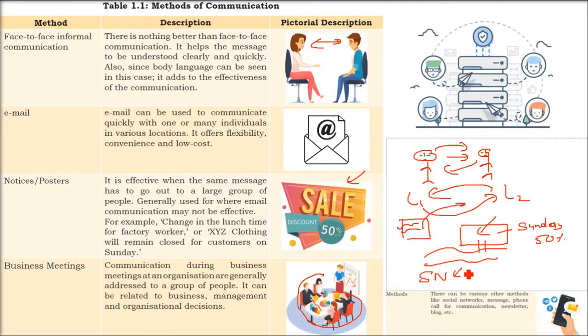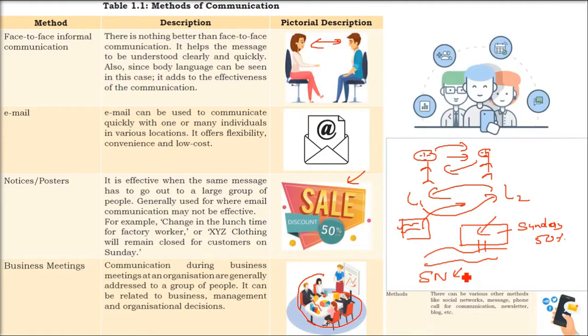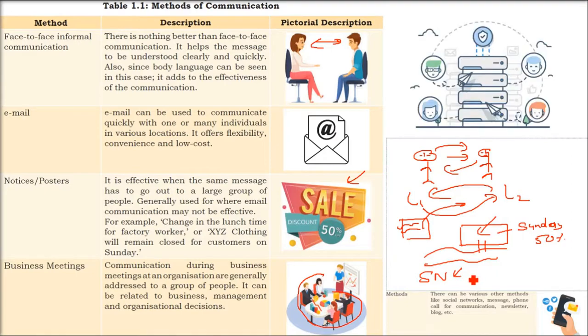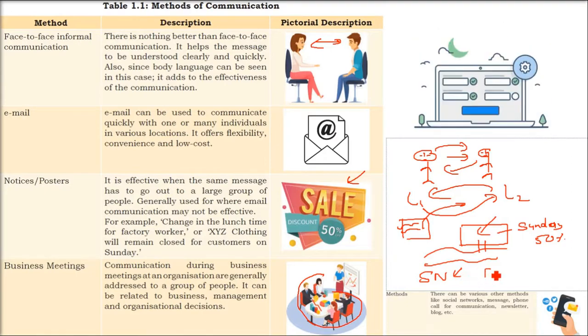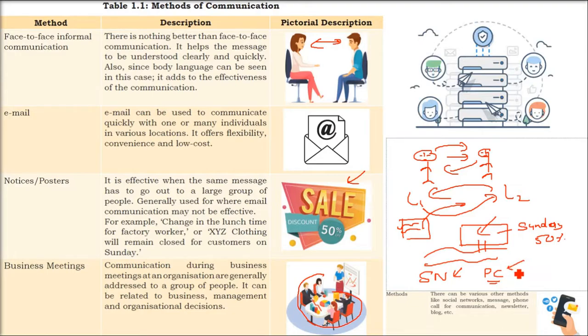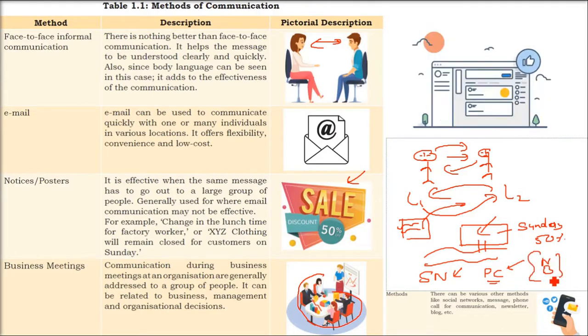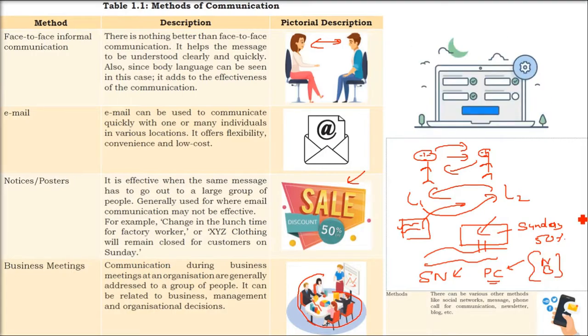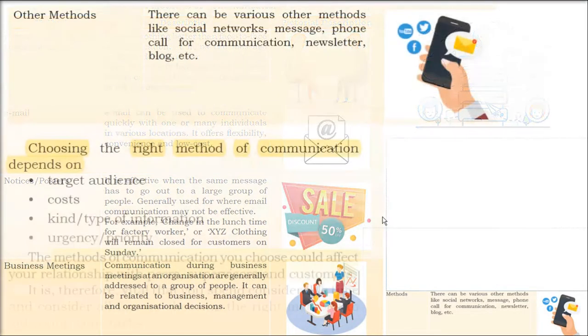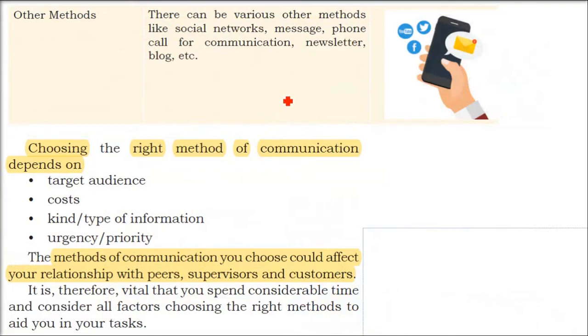Then the other methods: social networks like Facebook, WhatsApp, Line, Hike, ShareChat, WeChat. There are so many. Also blogs, newsletters, websites, groups, all are there.